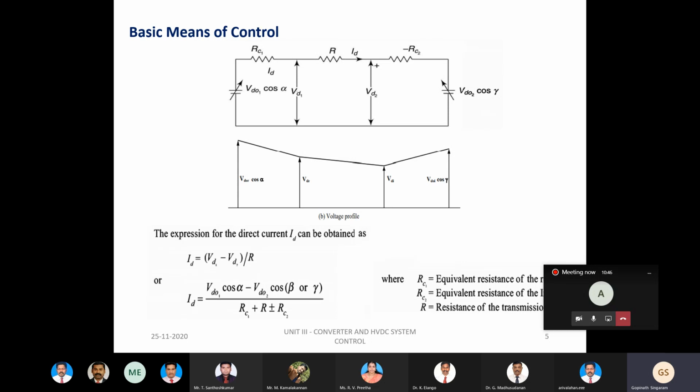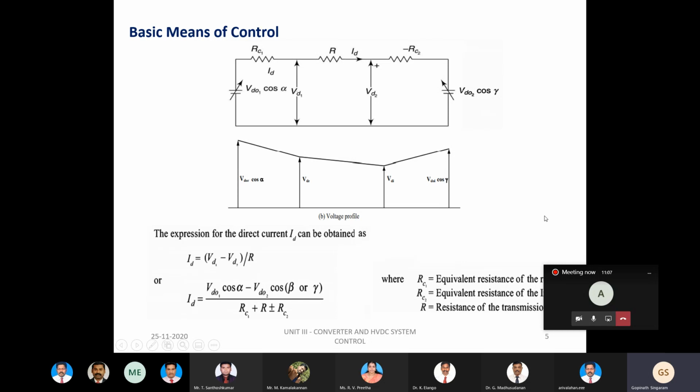Also, the number of series connected bridges should be the same on either the rectifier side or the inverter side. These are the two important assumptions to be followed for arriving at this equivalent circuit, and the corresponding voltage profile is clearly depicted in figure B.